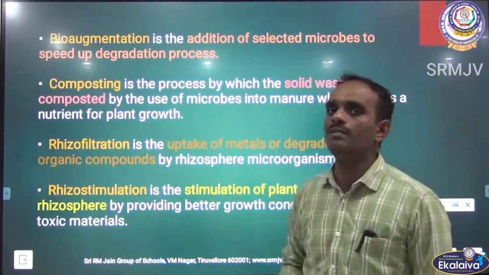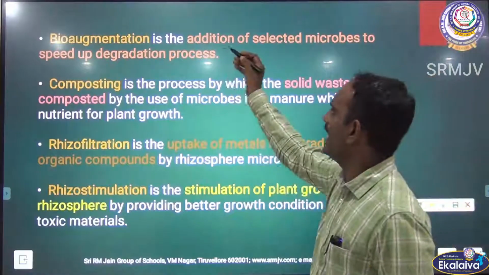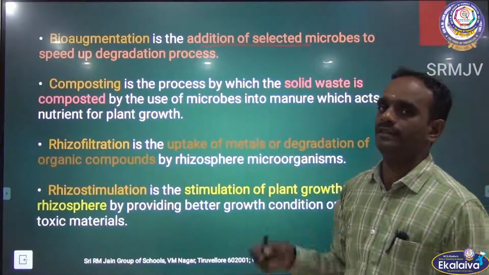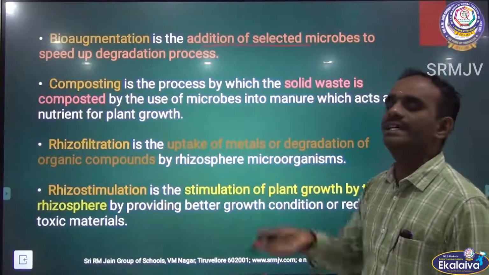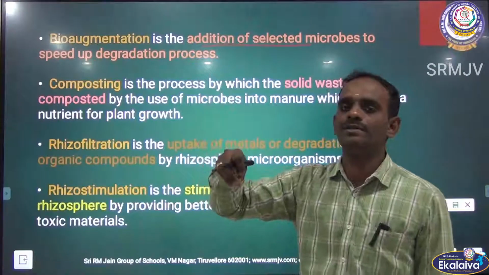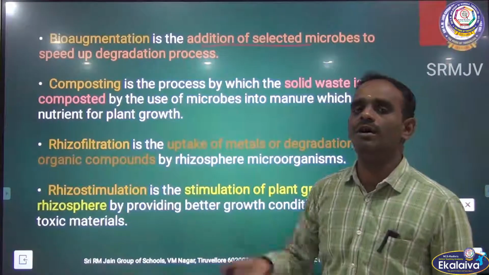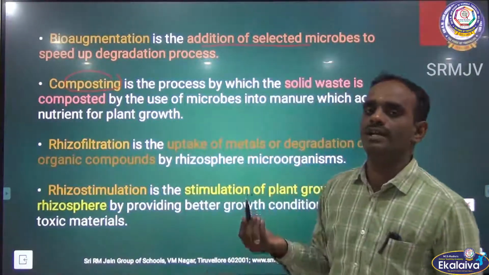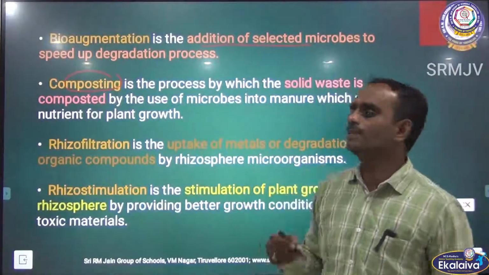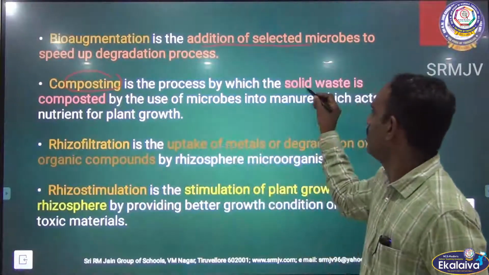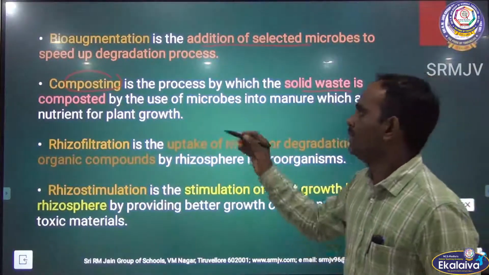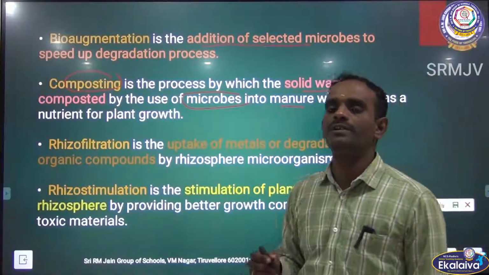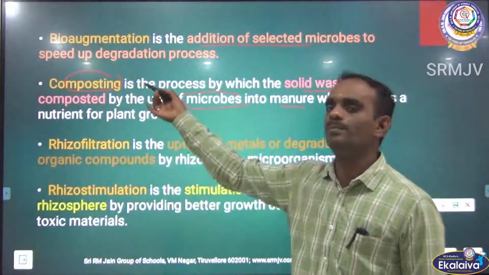The next one is bioaugmentation. Bioaugmentation is the addition of selected microbes to speed up the degradation process. We add selected microbes to speed up the reactions, that is called bioaugmentation. The next one is composting, you are all familiar with it, right? Vermicomposting and all you already studied in the 11th standard. So composting is a process by which solid waste is composted by use of microbes into manure, which acts as a nutrient for plant growth, that is called composting.